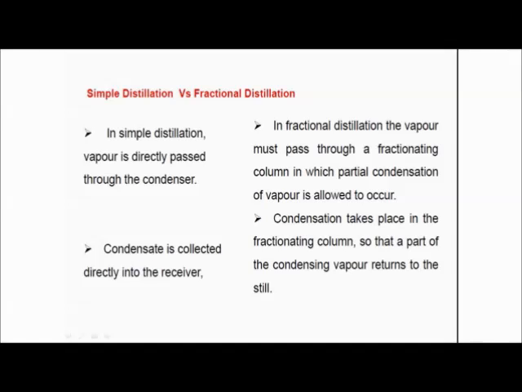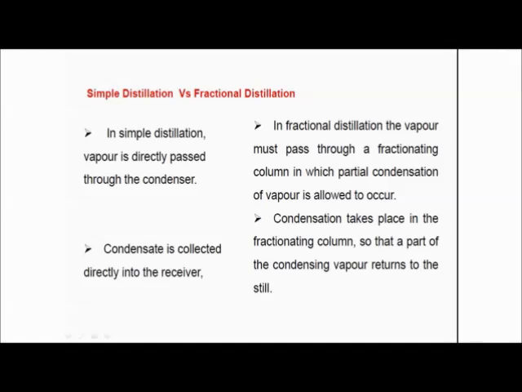The next difference between these two processes is that in simple distillation, the condensate, meaning the product which you get after condensation, is collected directly into the receiver.